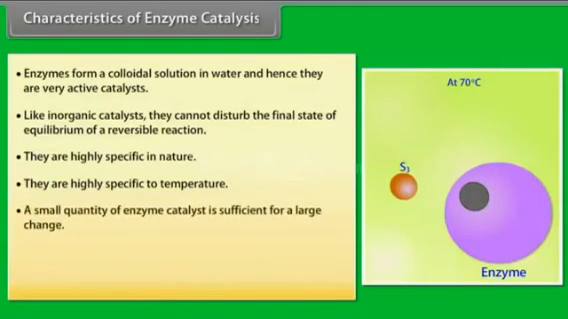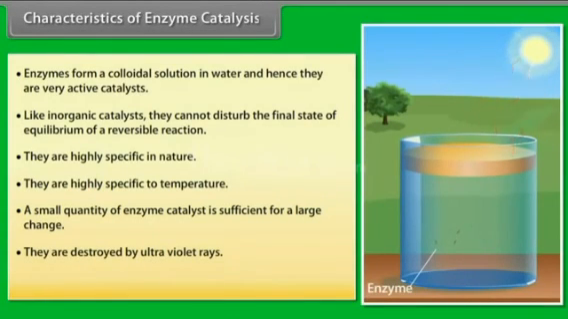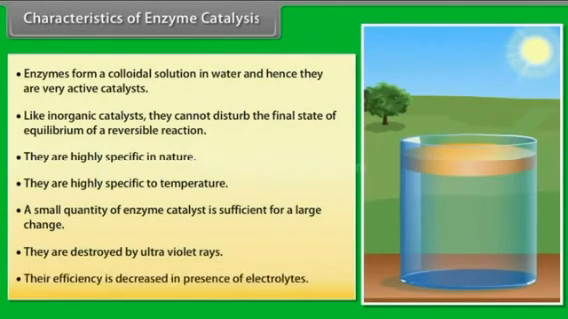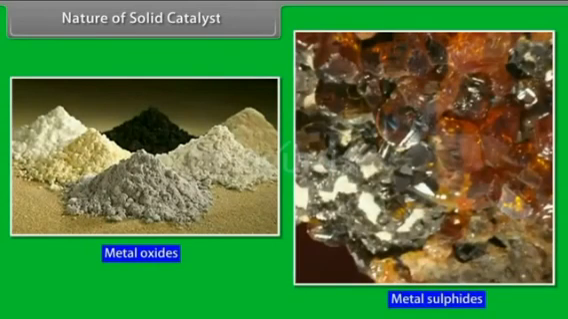A small quantity of enzyme catalyst is sufficient for a large change. They are destroyed by ultraviolet rays. Their efficiency is decreased in the presence of electrolytes. Nature of solid catalyst. Metals, alloys of metals, metal oxides, metal sulfides, or mixtures of these are generally used as solid catalysts.